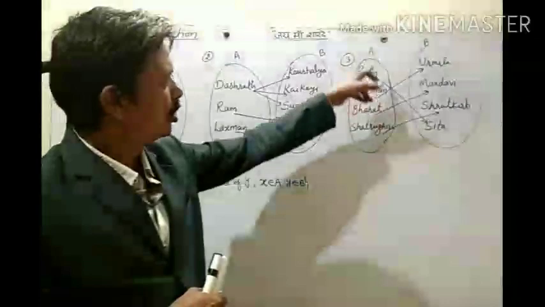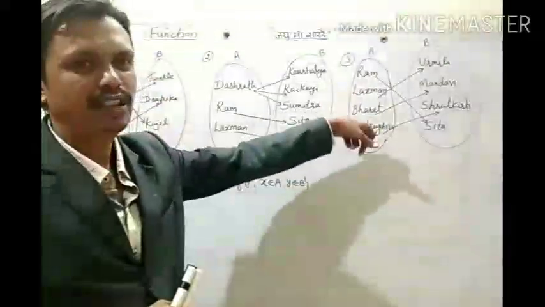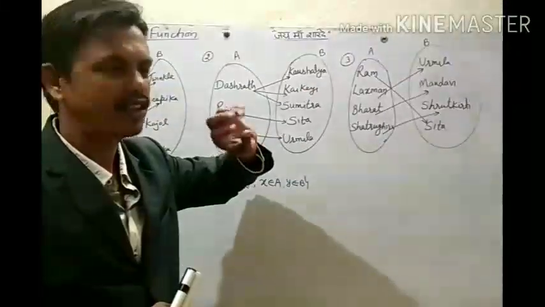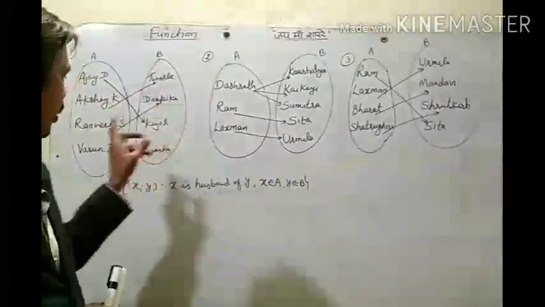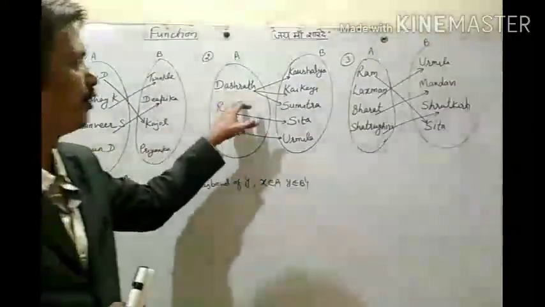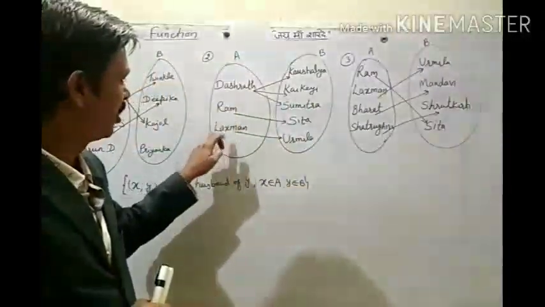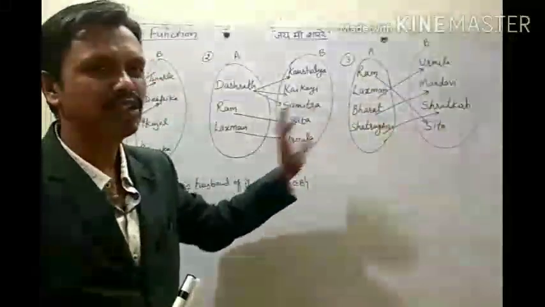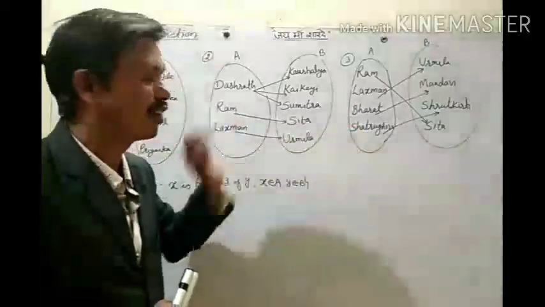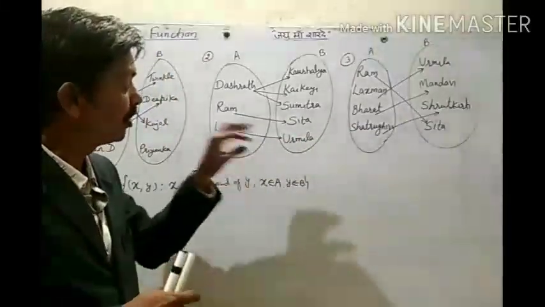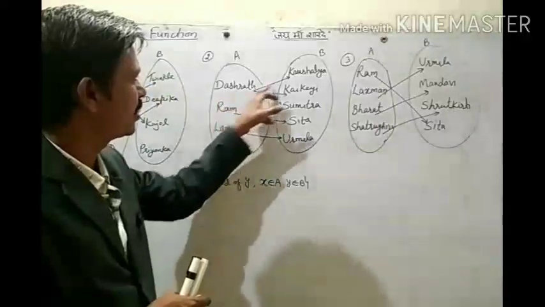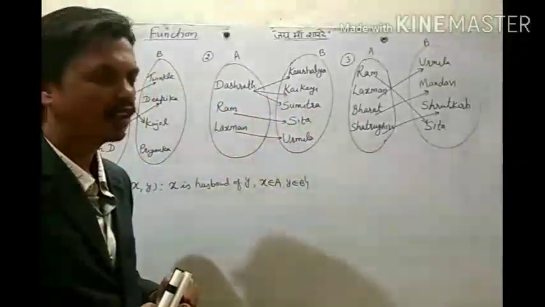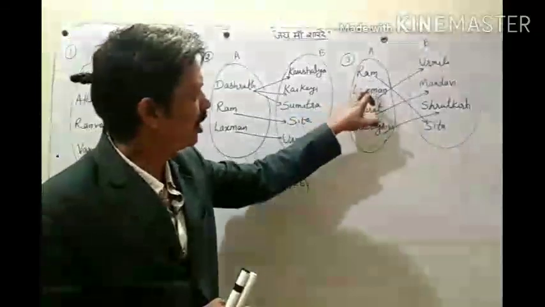In this case, all elements of the first set A have an image, but here we don't. But if we compare these two, all have images, so why is one a function and the other not? One thing we can observe from these 2: here one element has 3 images, and here all have only 1 image.